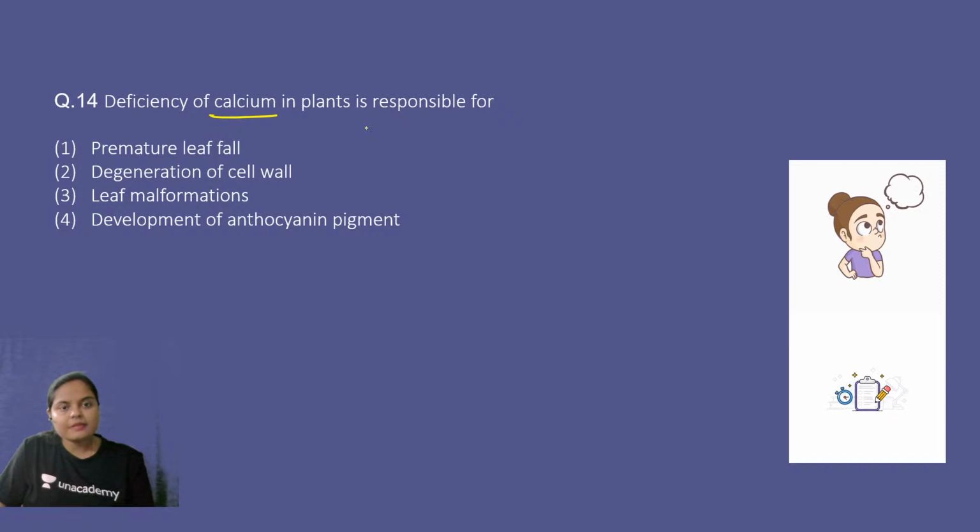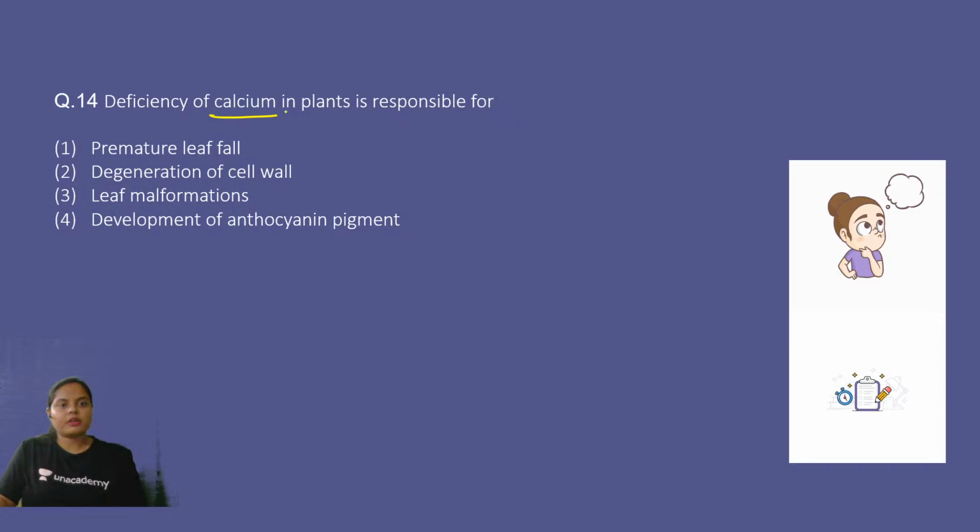Deficiency of calcium in plants is responsible for premature leaf fall, degeneration of cell wall, leaf malformations, or development of anthocyanin pigment. So among the following symptoms, which one symptom relates with the deficiency of calcium ion? Answer for question number 14 should be,